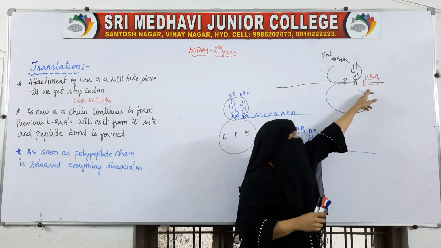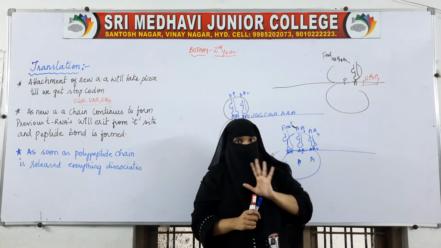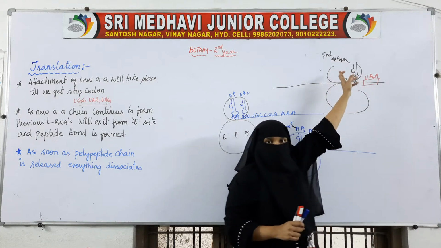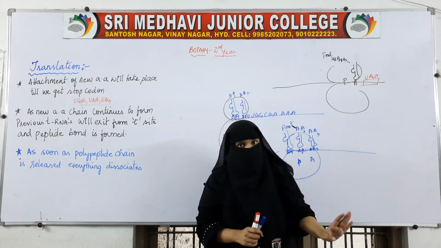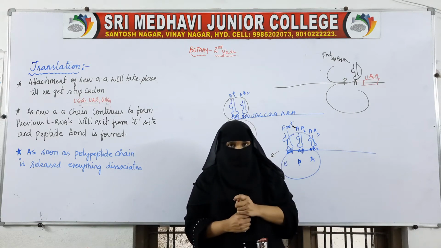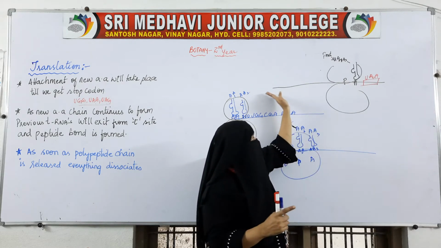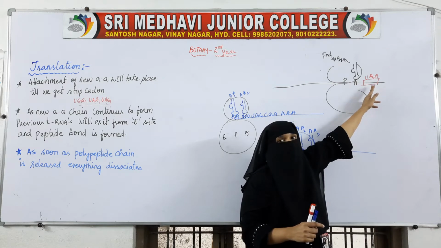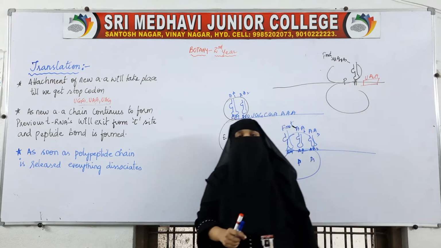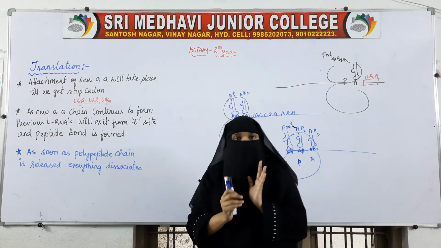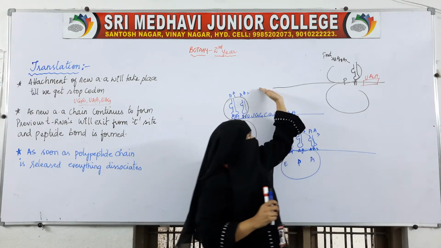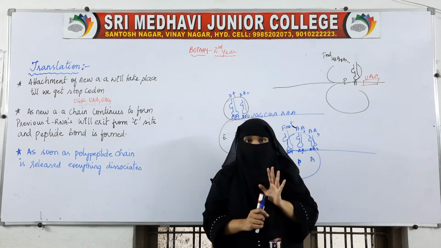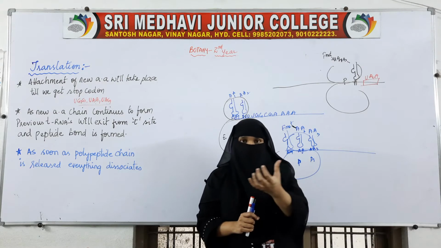So when this comes, there won't be any tRNA. When there is no next tRNA and no next amino acid, this cycle, that is the chain formation, will stop. So chain formation will stop when we get the stop codon in the sequence of mRNA. Otherwise, the chain synthesis will take place till it gets the stop codon.